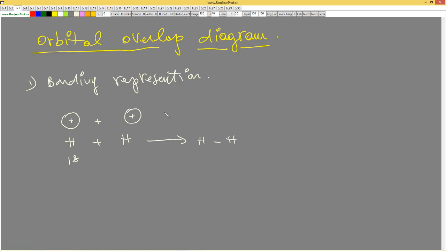But how will the orbitals work? The orbitals will overlap. I have the first hydrogen and I have the second hydrogen. This is 1s and this is 1s, and they will mix their orbitals. Remember, we said 1s is like a room. If there is one room and another room here, they will break only the wall and make the 2 rooms into one.